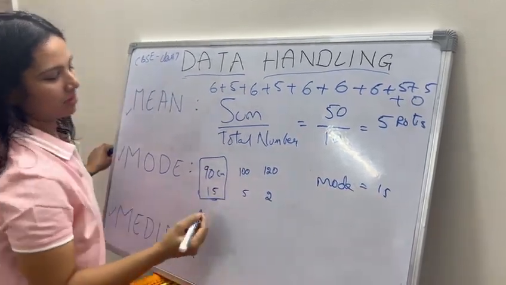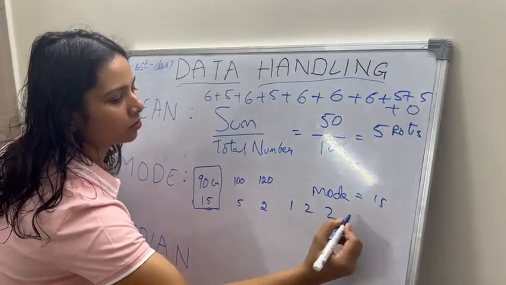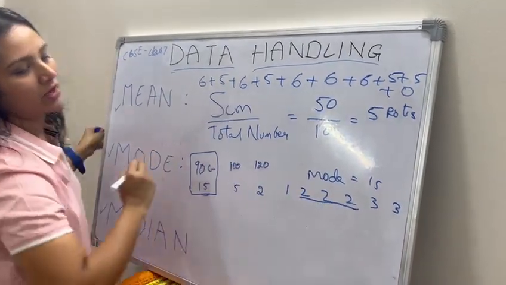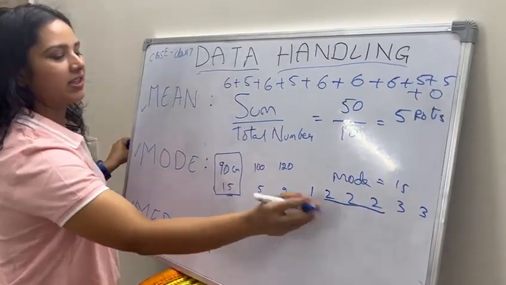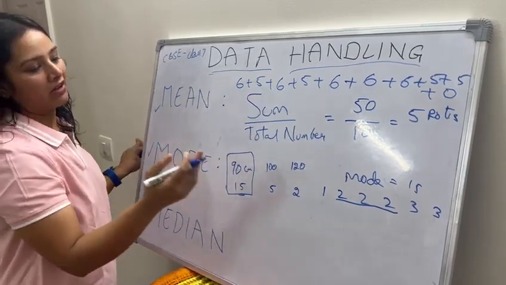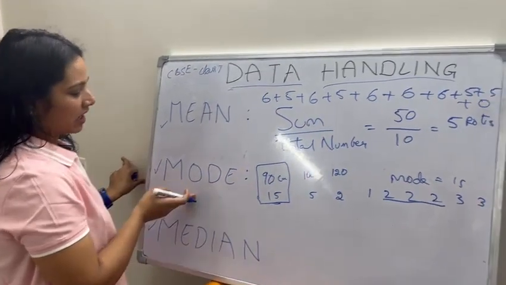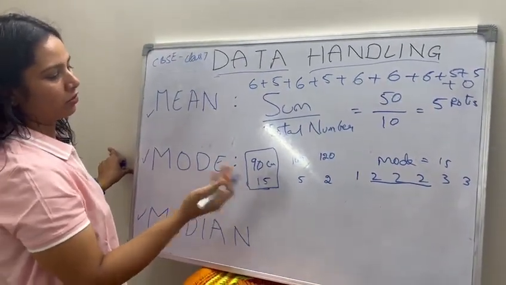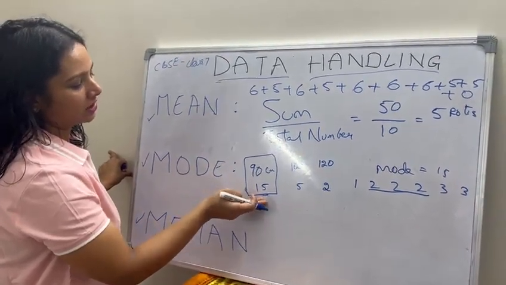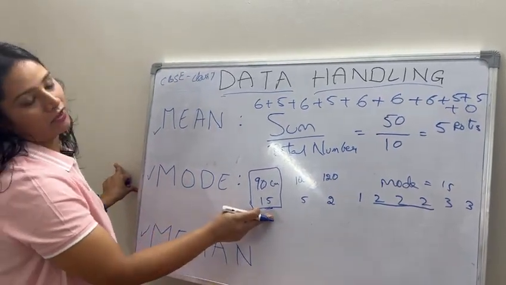That is the repetitive value of the data. Say we have data of 1, 2, 2, 2, 3, 3. I can say my mode is 2, which is frequently occurring. In this case, we cannot take the mean, because you cannot average the shirt sizes to arrive at a conclusion about which is selling the most. To understand the most sold good, we have to go with the number of shirts sold in a particular size. Here the highest number of shirts is 15, so that's why the mode is 15 here.